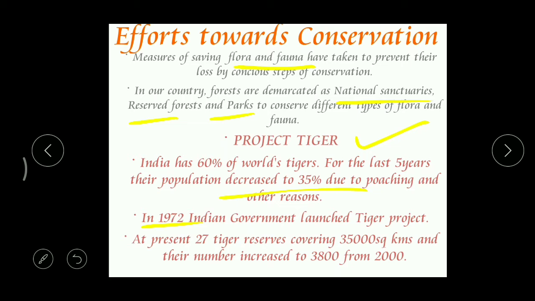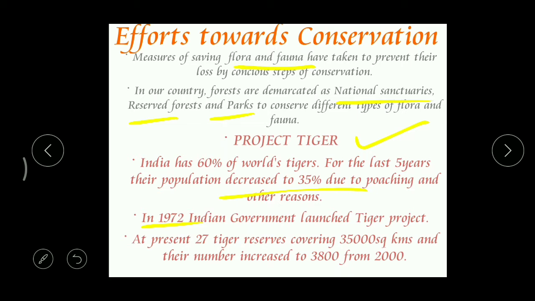We collect male and female tigers, and by using some artificial methods, we get many young tigers. Then we take care of their food, health and all the things, so that they grow well within a short period. Once they grow to sufficient size, the government releases them into the forest area. Got it? So that's the main advantage of this process.